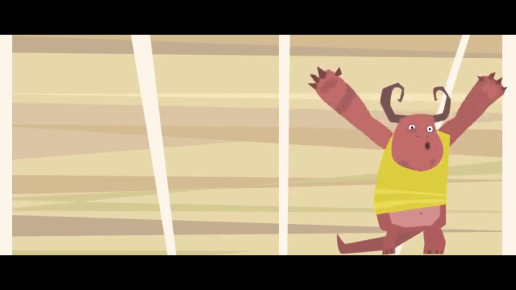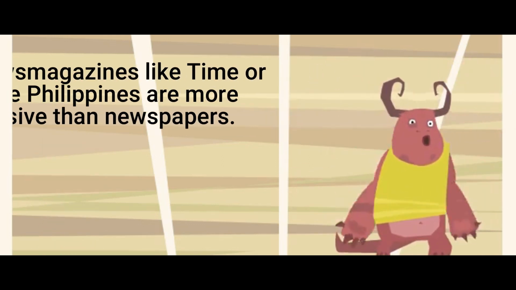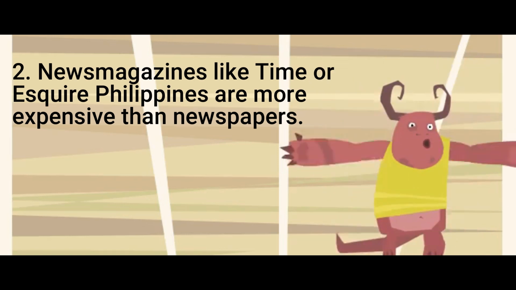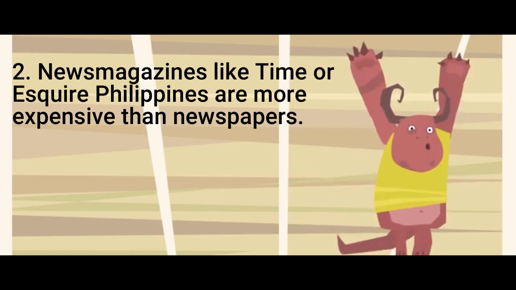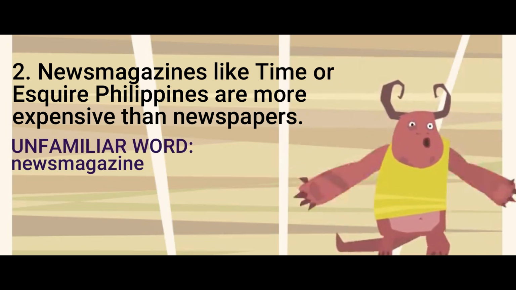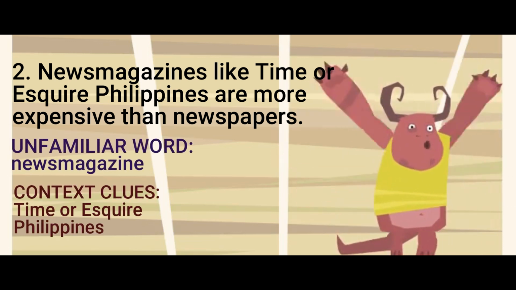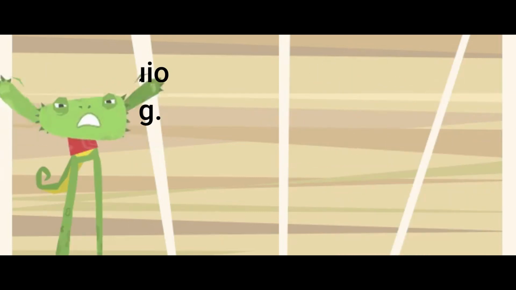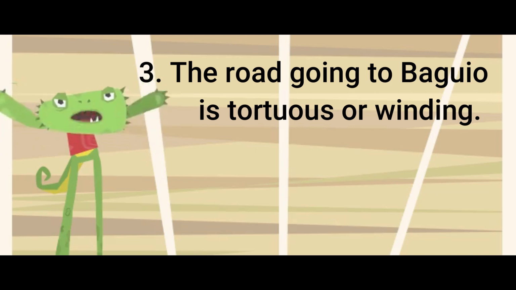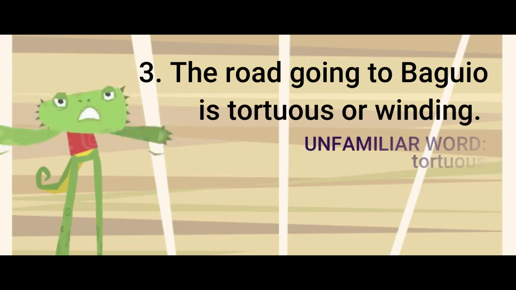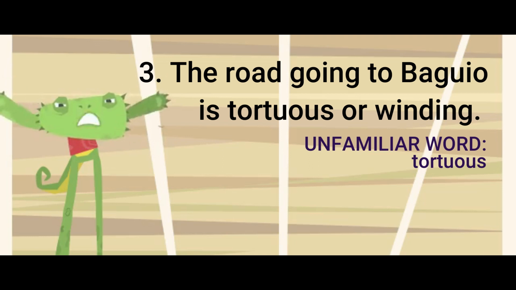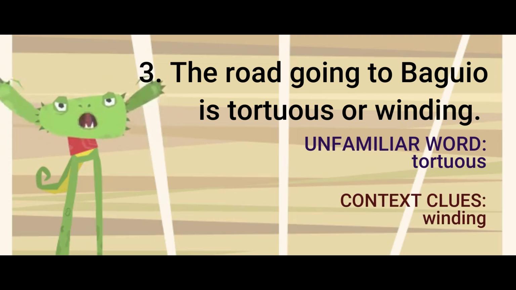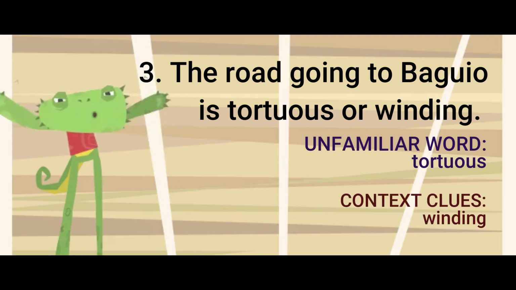Now let's have number 2. News magazines like Time or Esquire Philippines are more expensive than newspaper. Unfamiliar word, news magazine. Context clues, Time or Esquire Philippines. The road going to Baguio is tortuous or winding. Unfamiliar word, tortuous. Context clues, winding.